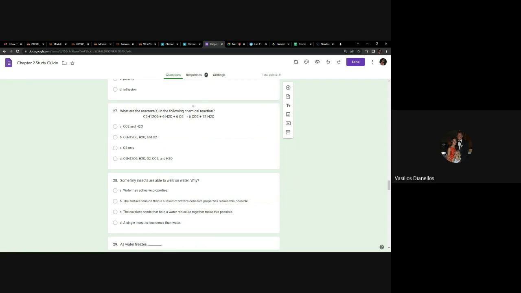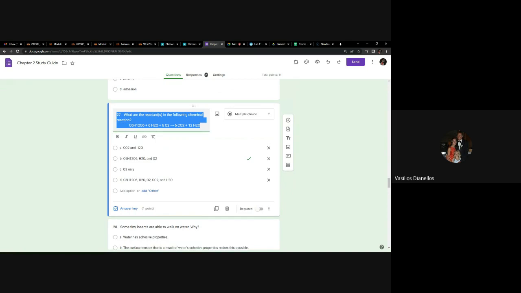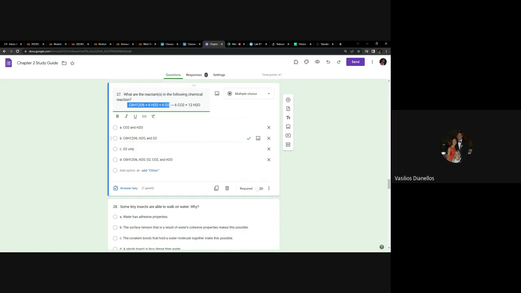What are the reactants? You need to know this. Remember, reactants are on the left, products are on the right. In this class, the arrow is always pointing towards the products. So what are the reactants? These are the reactants. So you just choose whichever one of those is correct, and it looks like that is B. Any questions about number 27?